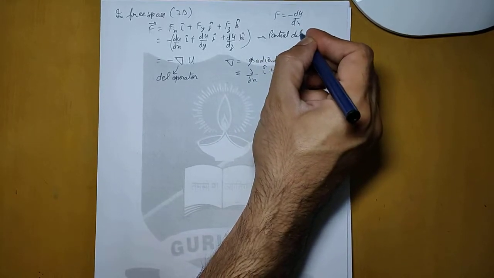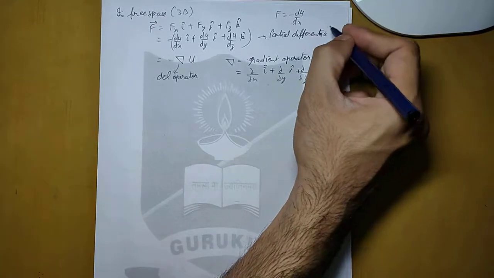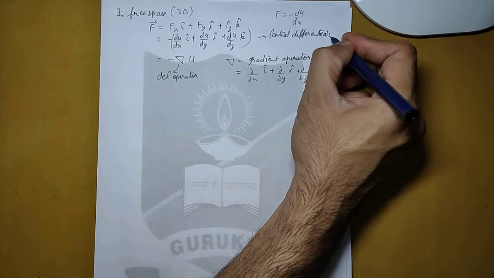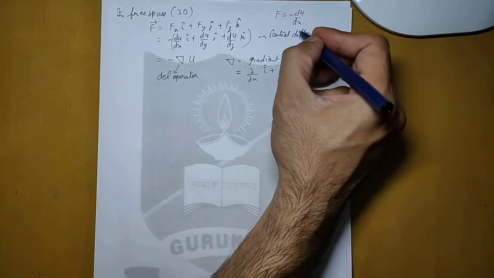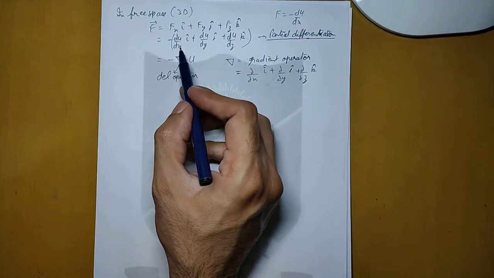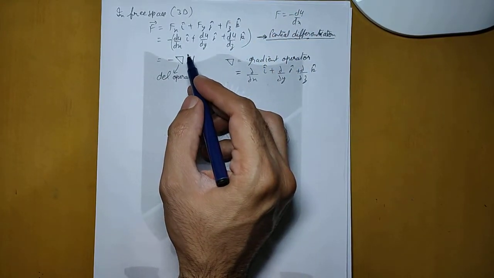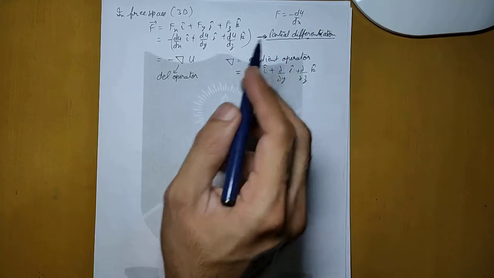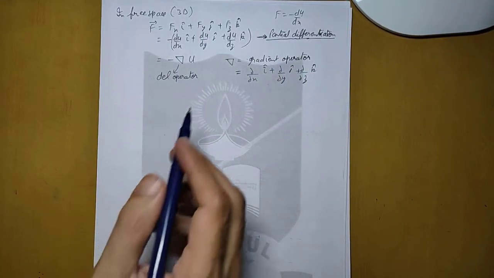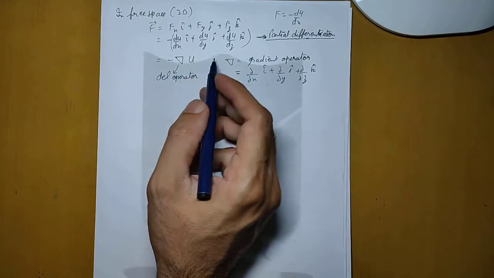It is not complete differentiation, it is partial differentiation. We do it when we have more than one variable in an equation. So whenever there is more than one variable, we have to understand with respect to which variable we are differentiating the function.